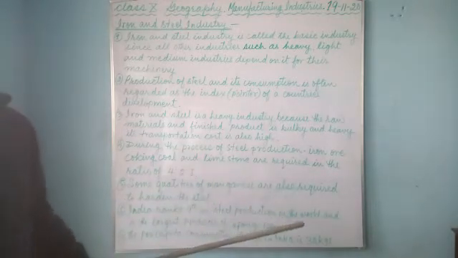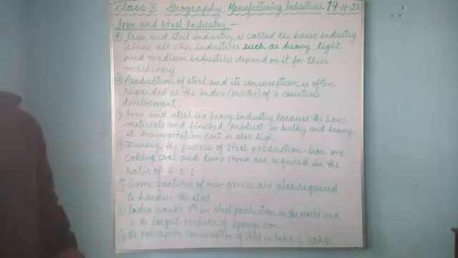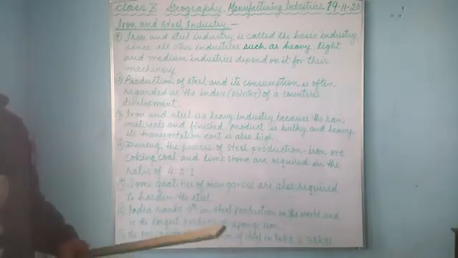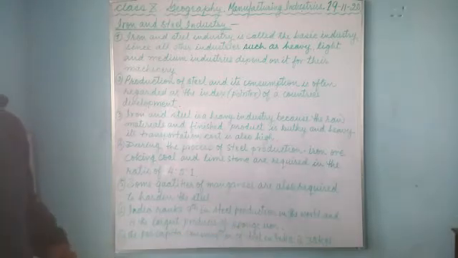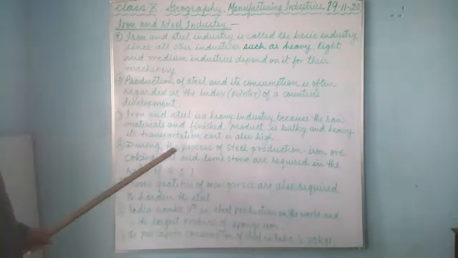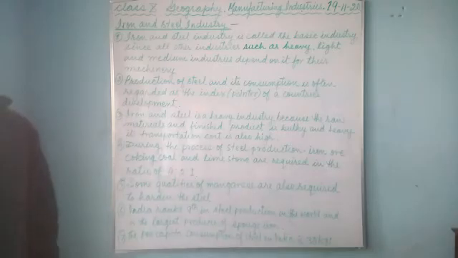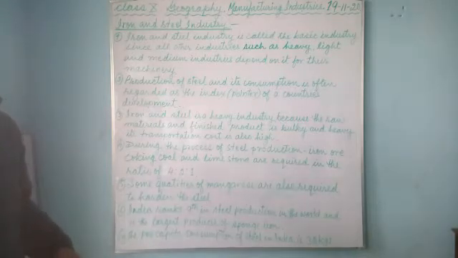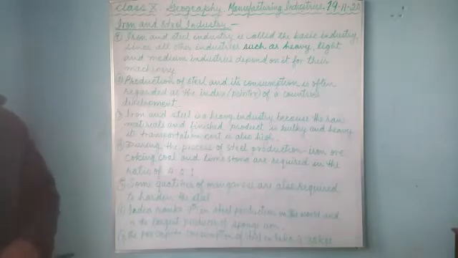That means the iron and steel industry must be located near the iron ore mine so that the cost of production could be reduced. An iron and steel industry cannot be located far away because the cost of transportation is very high. The raw material is bulky and heavy, as well as the finished product, so the transportation cost is very heavy.